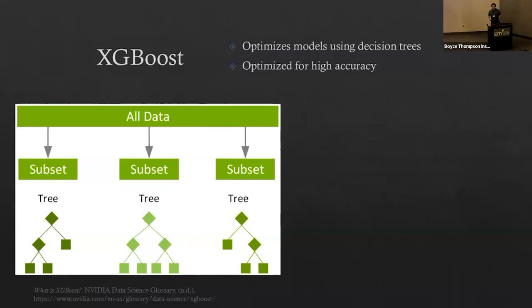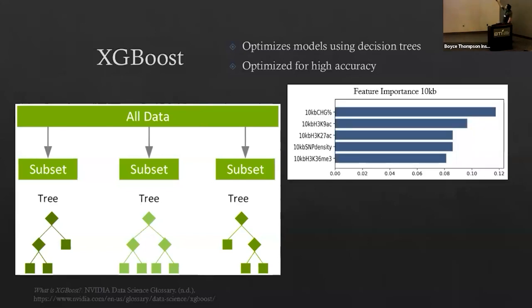And so after doing this with XGBoost, we found the features with the most importance, where if we take some away, it drops the recombination rate prediction accuracy very, very low. And we found that for high resolution, methylation patterns, histone patterns, and also DNA patterns were very, very important, as we expected, with the highest feature importance being CHG methylation specifically.